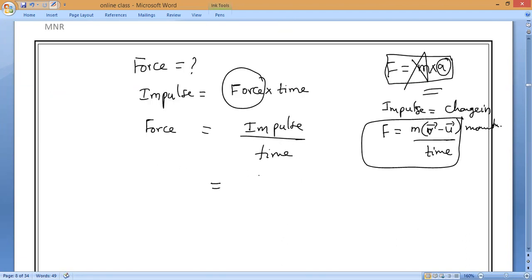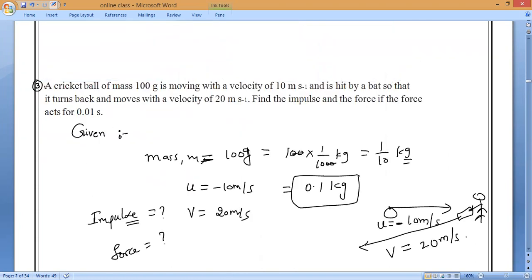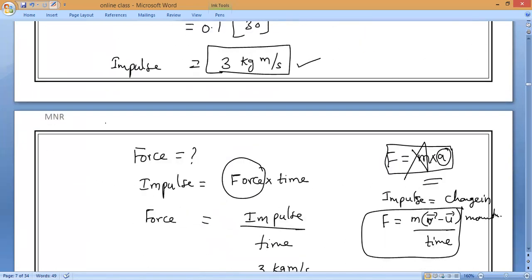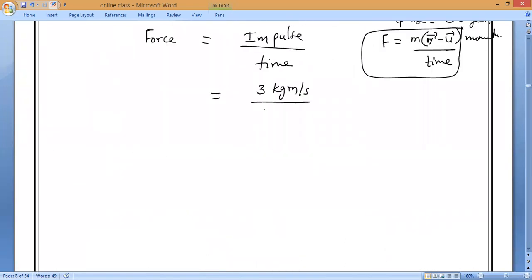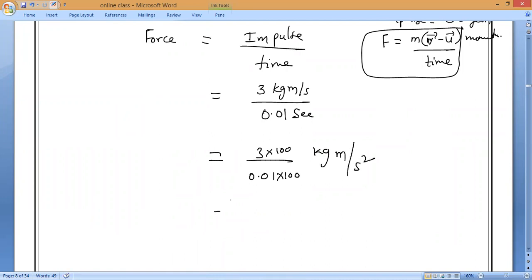So impulse is 3 kilogram meter per second, and how much time is given in the question? 0.01 seconds. So now 3 divided by 0.01. We can remove the decimal by multiplying with 100. So the units become kilogram meter per second square.